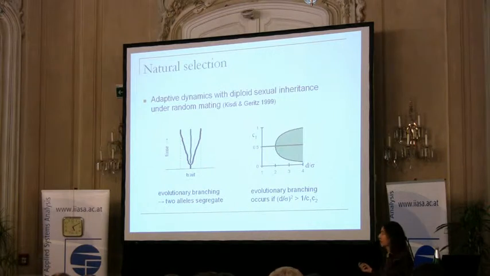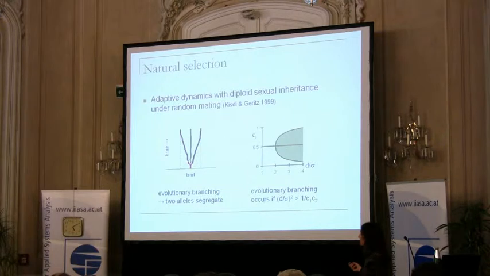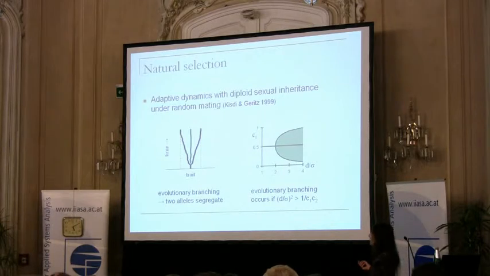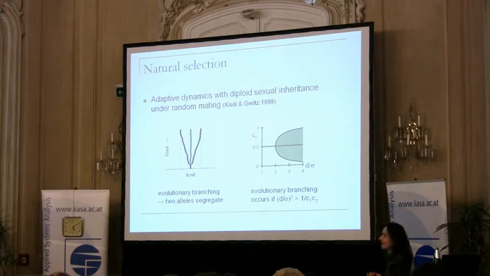We just get a genetic polymorphism segregating in a randomly mating population, and we have the heterozygote phenotype in the middle. We assume additive genetics for the trait. So all the time after branching, we have three phenotypes corresponding to the two homozygotes in black and the heterozygotes in the middle in green.